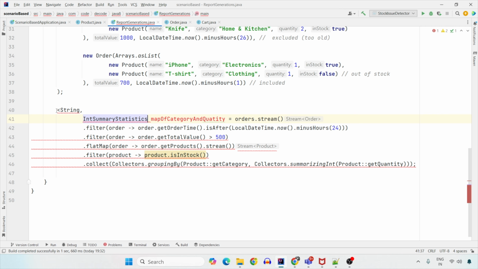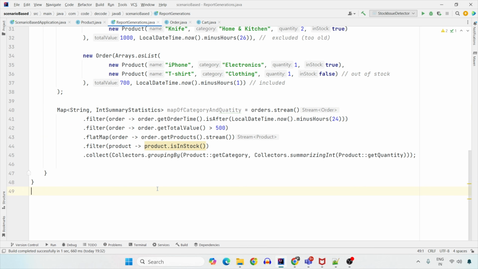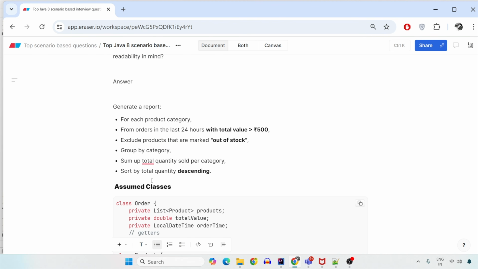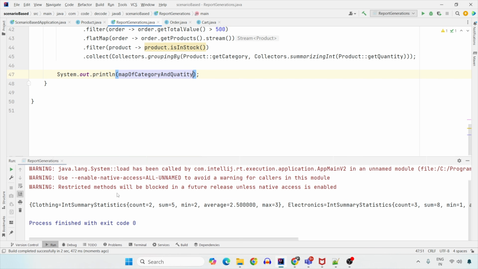So just for the temporary updation, I'm just going to test this with this and print it out. This is not the end result, okay? The end result that we need is the total quantity in the descending order. Let's print it inside the method. Sysout map of category and quantity. Let's see what we get in the output. Okay, so this is the map of output.